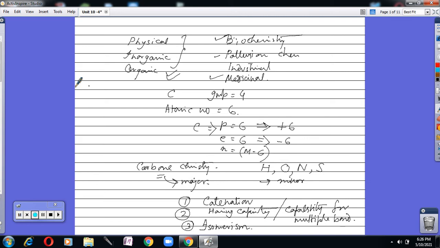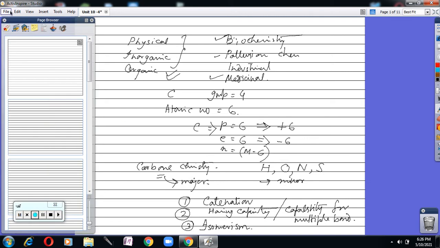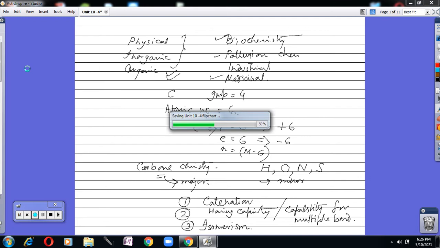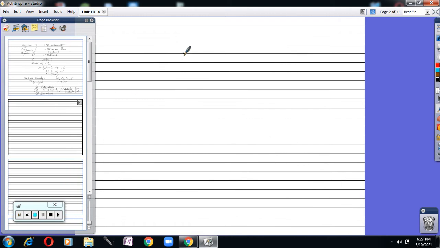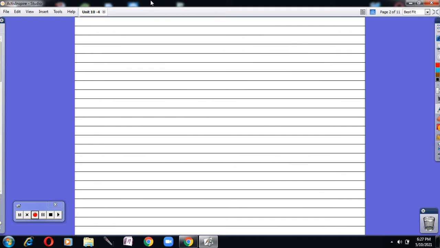Let us start. Before that, we need to know that one scientist actually synthesized an organic compound from an inorganic molecule, and that inorganic molecule is ammonium cyanate, NH4CNO.